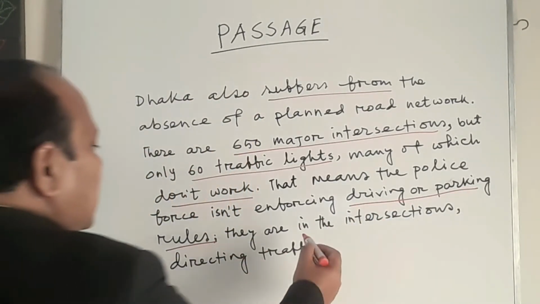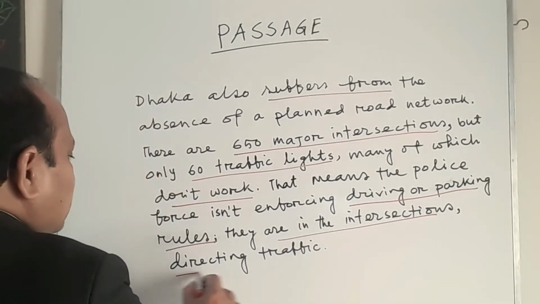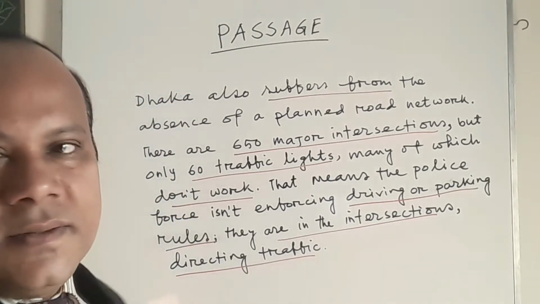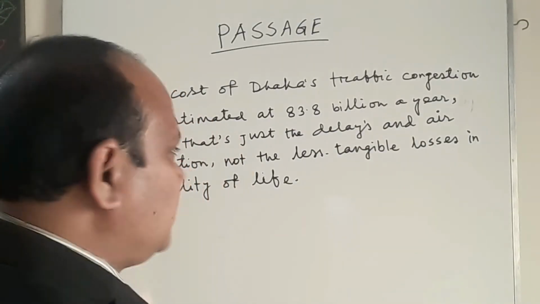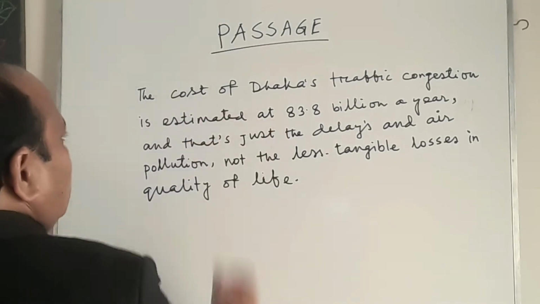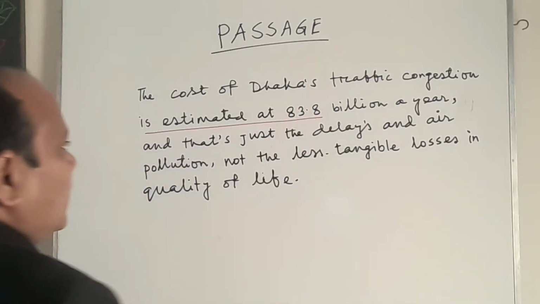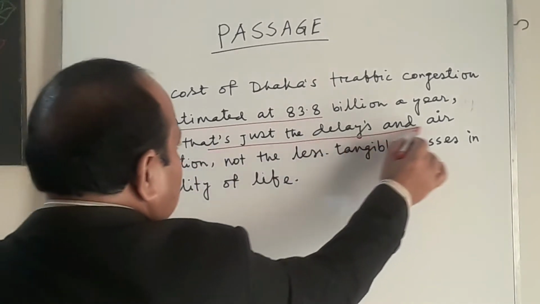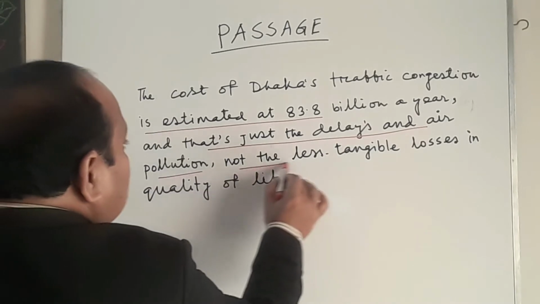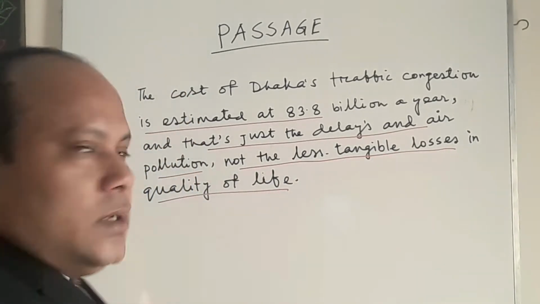They are in the intersections. What are they doing? They are just directing traffic. My dear students, and the last portion. The cost of Dhaka's traffic congestion is estimated at 83.8 billion a year, and that's just the delays and air pollution, not the less tangible losses in quality of life.